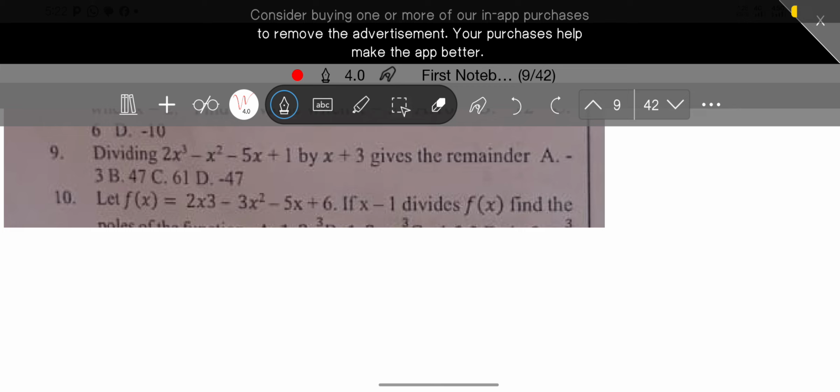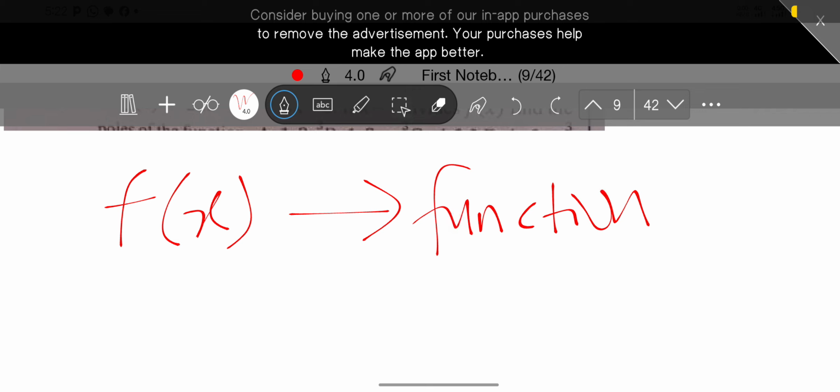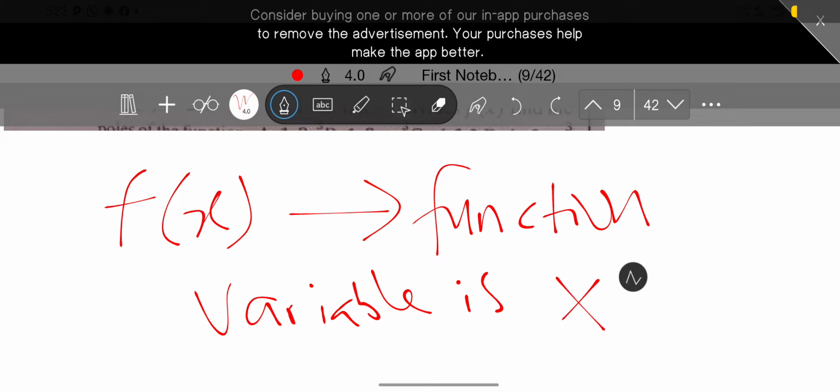So basically, if I write f of x, right? So this is a function. So the function will be a function of a variable. So now the variable here is x. So this function is a function of variable x.